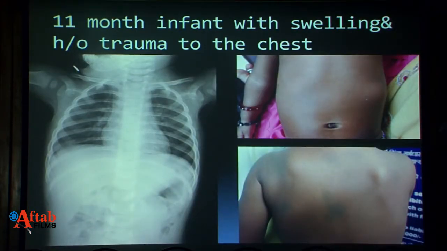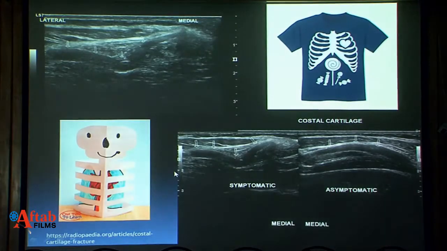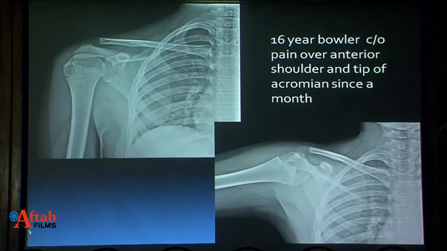This is an infant with trauma to the chest. We can see there is a swelling here, and the mother was very anxious. We could see that this is a cartilage fracture. This is angulation of this cartilage, and this is the normal side cartilage. We measured the angles even. Just to give you a reference image from the literature for this.